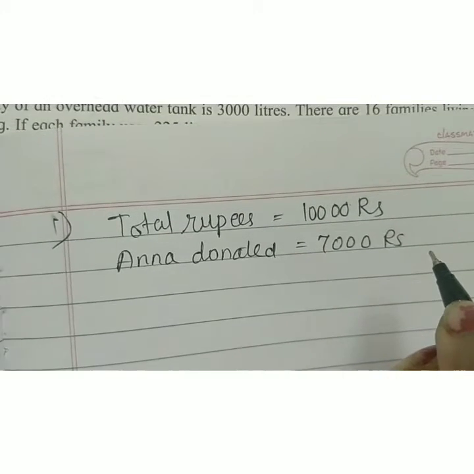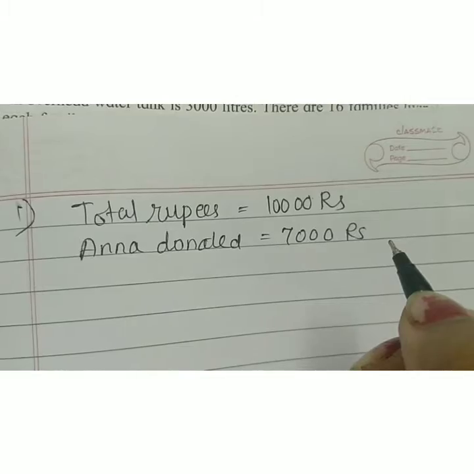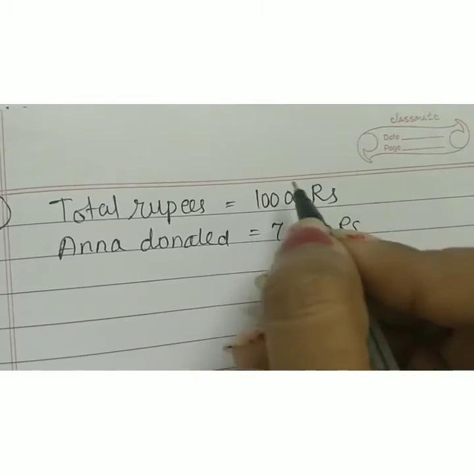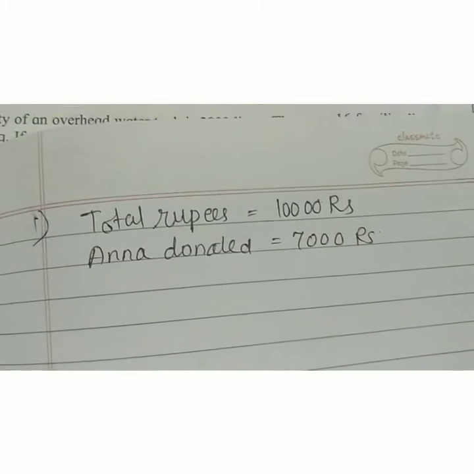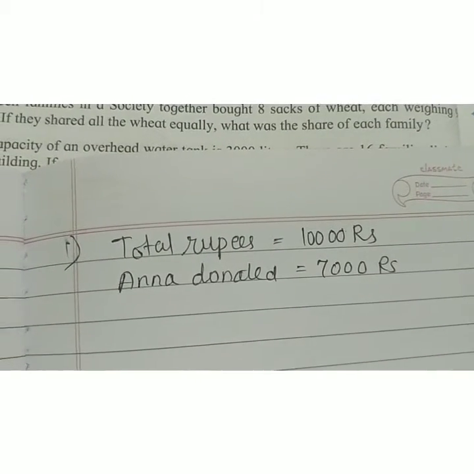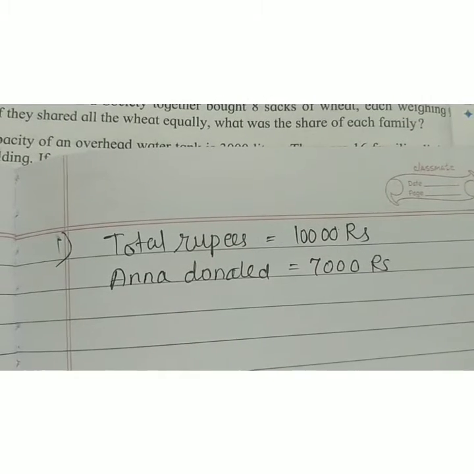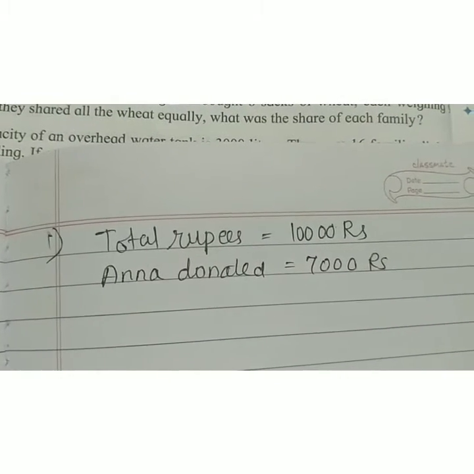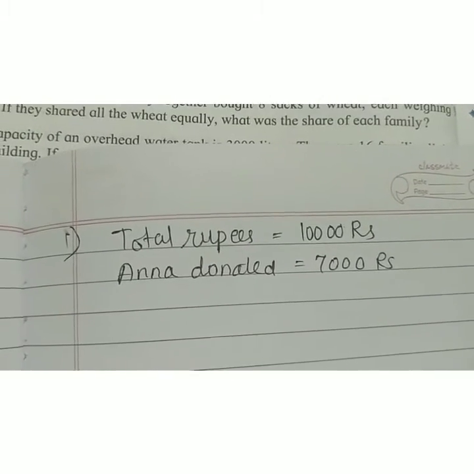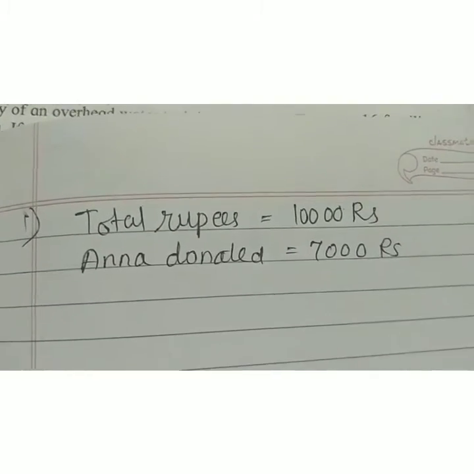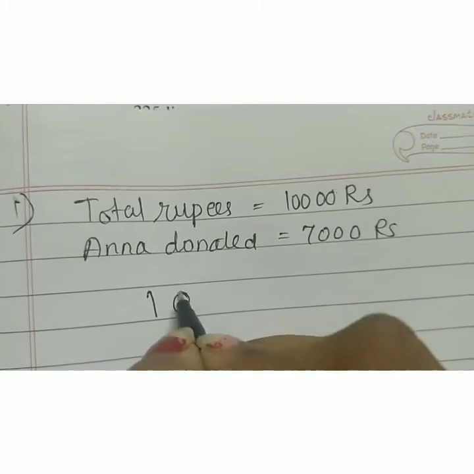The remaining amount was to be divided equally among 6 students. Now you will have to calculate first what the remaining amount is, and then divide that amount equally among 6 students as the all-round student prize. So what was the amount of each prize that we need to calculate? First we are going to subtract.